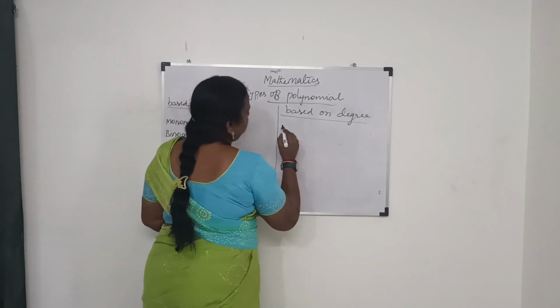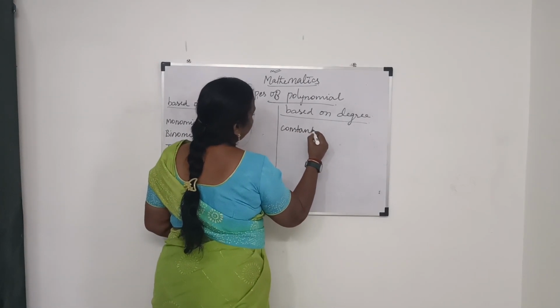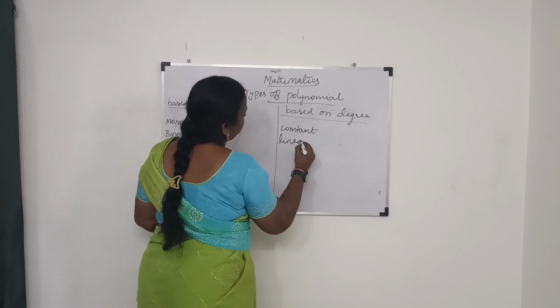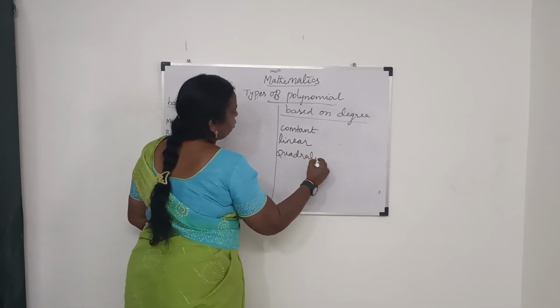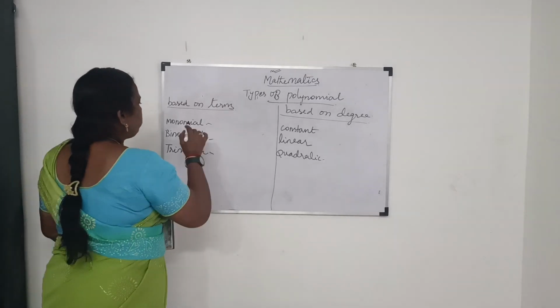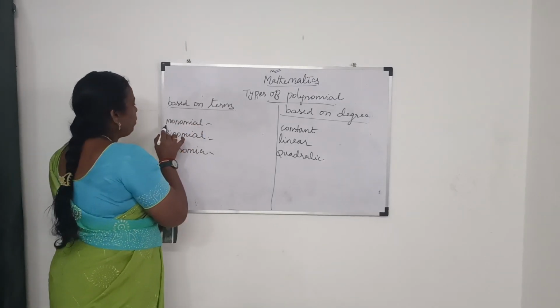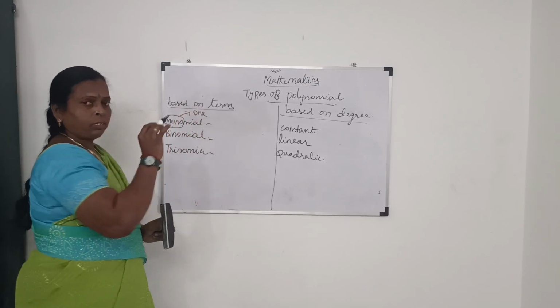Based on degree, that is constant, linear, quadratic. Let's see this. Quadratic polynomial. So monomial, the meaning of mono is 1.